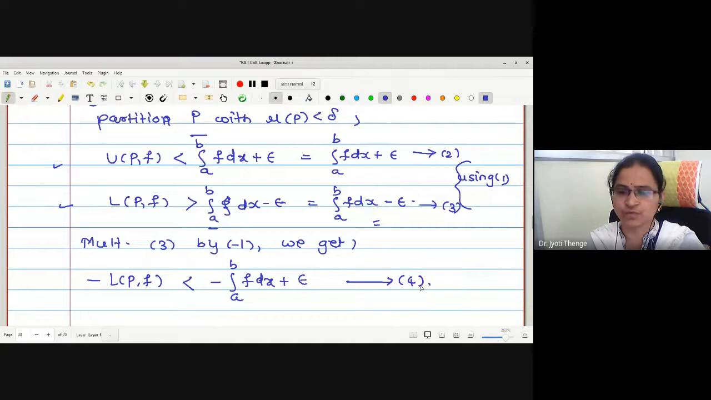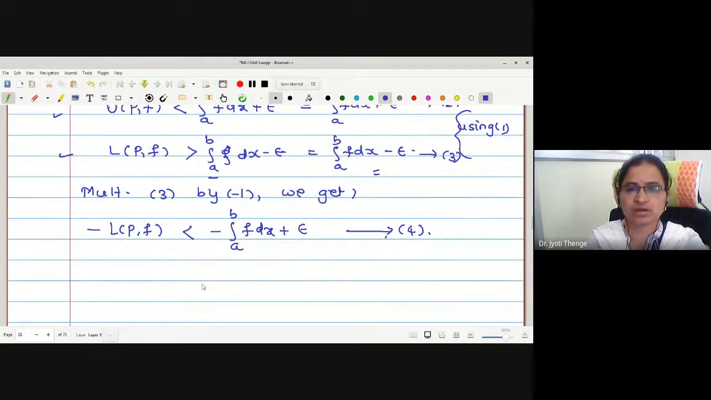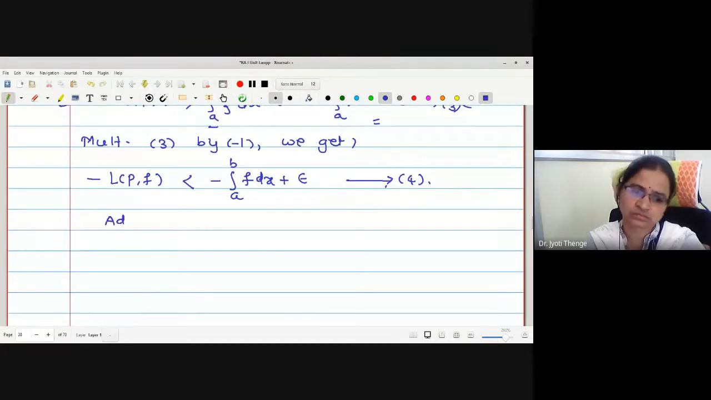Now I will call this as 4. Now what I will do, I will add this 2 and 4. UPF minus LPF I will get. Okay. Adding 2 and 4. We get.